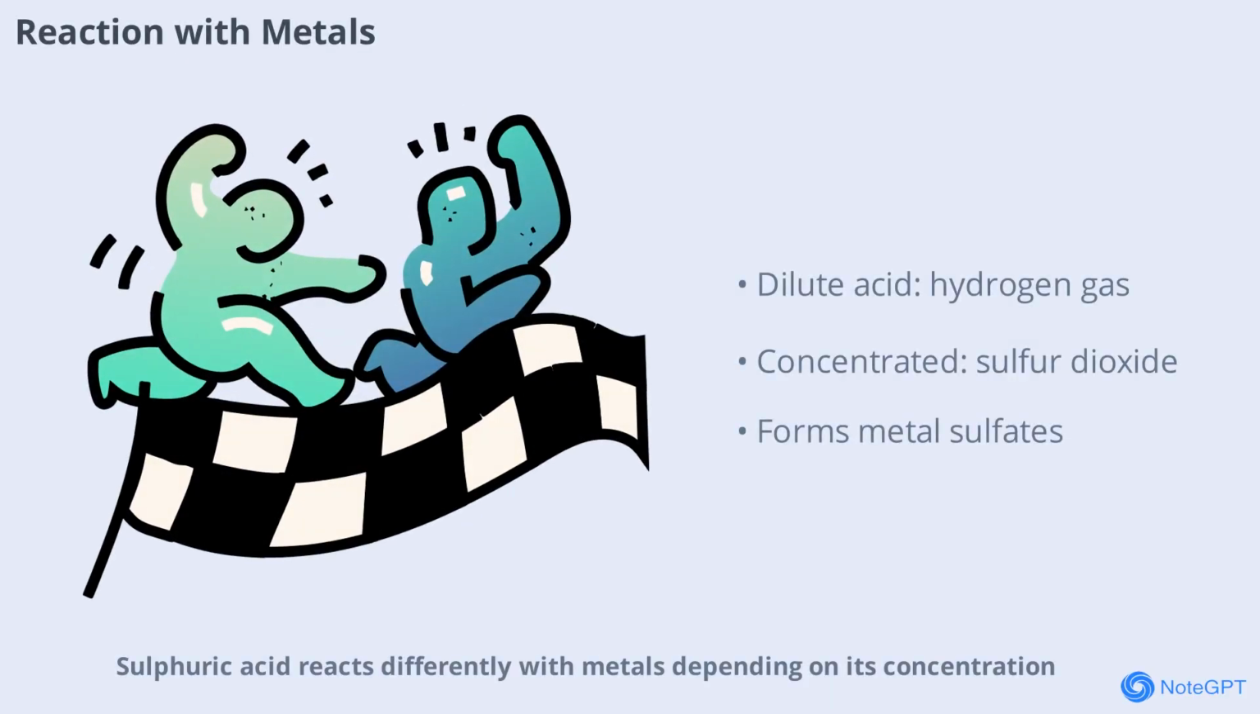Sulfuric acid reacts differently with metals depending on its concentration. Dilute sulfuric acid reacts with metals like zinc and magnesium to produce hydrogen gas and a metal sulfate. However, concentrated sulfuric acid does not liberate hydrogen gas with most metals. Instead, it acts as an oxidizing agent, producing sulfur dioxide. These reactions are important for understanding the behavior of acids in the laboratory and industry.